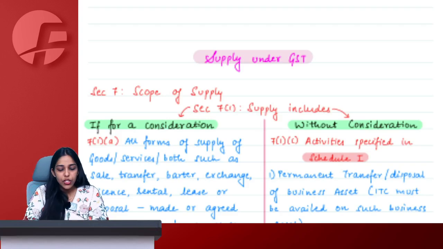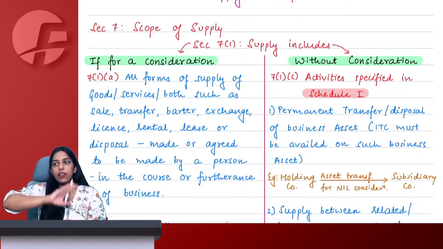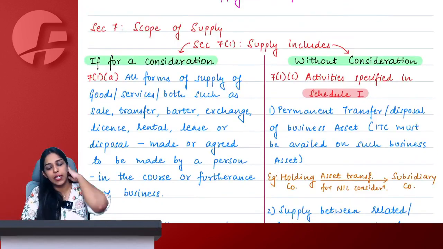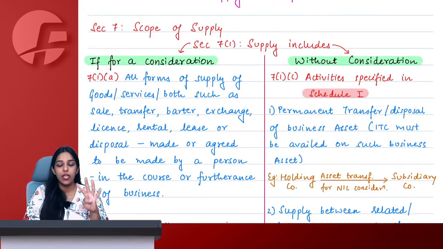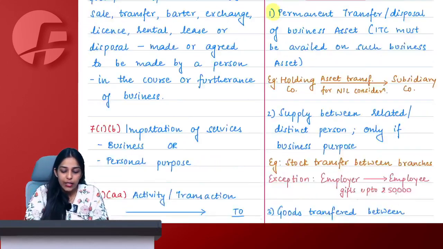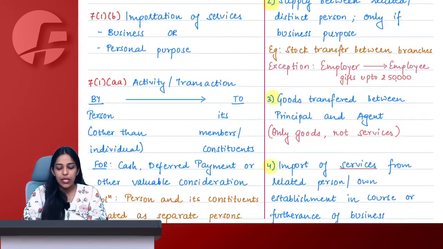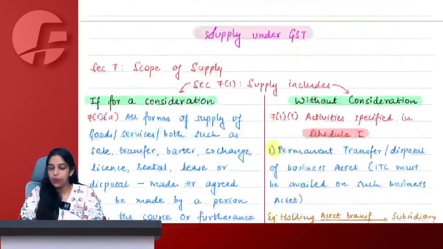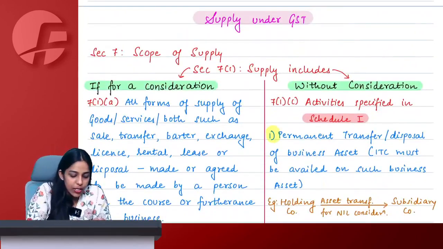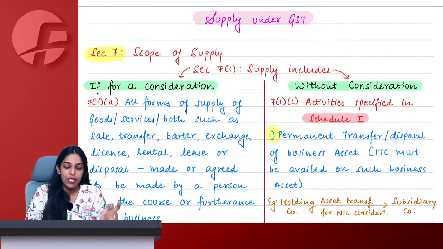We will first finish off this part from the notes and then move on to the second part of supply, which covers the 4 particular activities that qualify as supply even without consideration. Chalo. First of all, we start with S for 7, S for supply, Section 7, scope of supply.